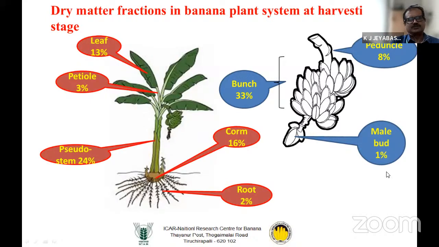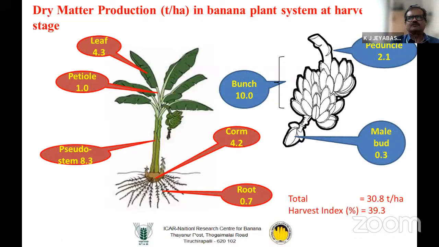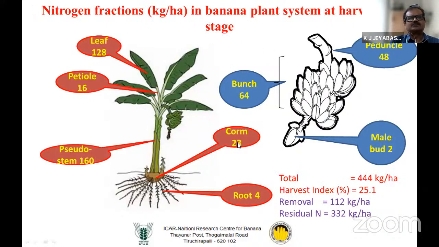For the dry matter production, how much nutrient is existing? You see, in case of nitrogen, for 1 hectare, some 128 kg of nitrogen is existing in the leaf itself, but how much is removed through bunch? Some 444 kg of nitrogen is required for 1 hectare of banana. In that, due to bunch harvest, only 112 kg of nitrogen is removed, and the rest is remaining in the residual part. So that has to be recycled properly for the next season.